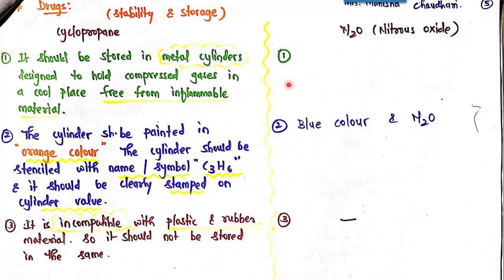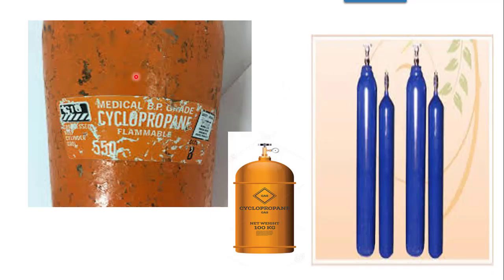This is done with the stability and storage of both cyclopropane as well as nitrous oxide. These are the metal cylinders, which actually look like they are made up of metal. Cyclopropane is orange in color, stenciled or embossed with the name or formula. Weight is also mentioned, and the same is with nitrous oxide.